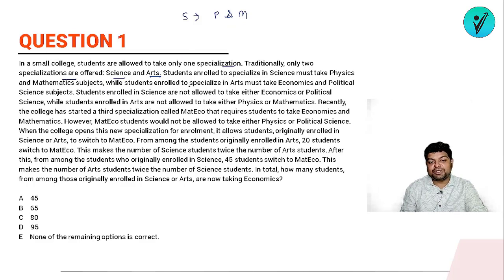While students enrolled to specialize in arts, if you're going for arts, you must take economics and political science. Next, students enrolled in science are not allowed to take either economics or political science, while students enrolled in arts are not allowed to take either physics or mathematics. It's very clear that if a student has opted for science, he can't go for an economics paper or a polity paper. Similarly, if you have taken arts, you can go for economics and polity. You can't take physics and mathematics, right?